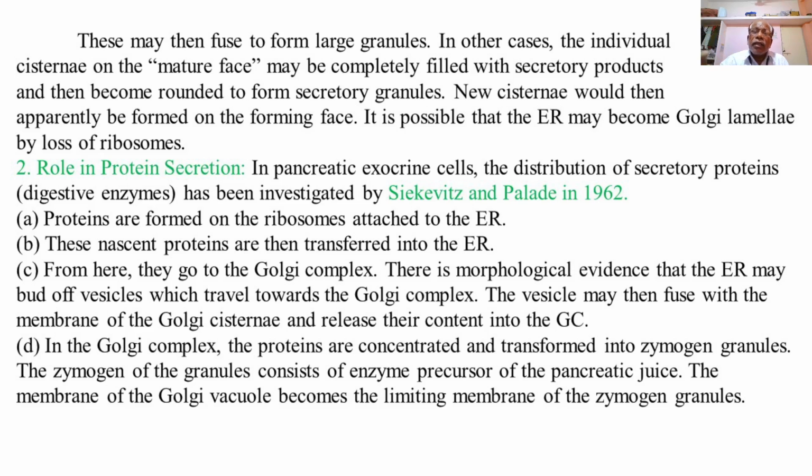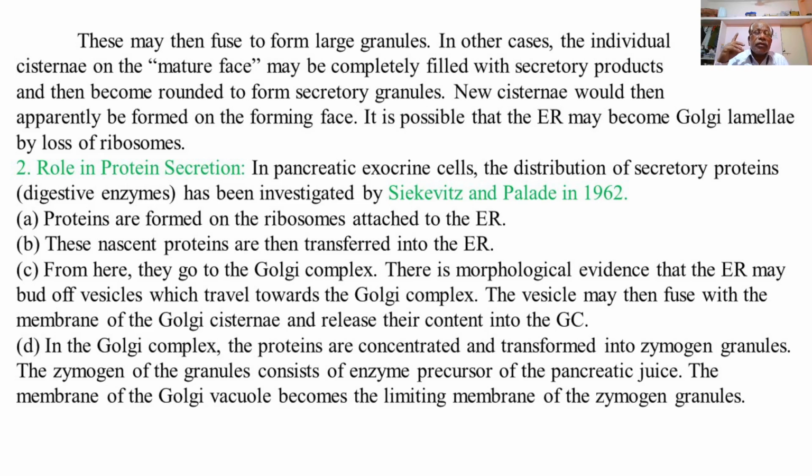So the zymogen granules contain a variety of proteins or enzymes which are stored in the Golgi cisternae, and these zymogen granules consist of enzyme precursor of the pancreatic juice.